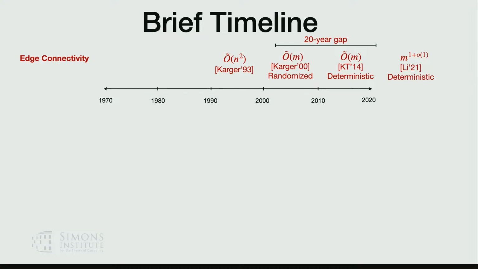For example, in edge connectivity, as Jason gave a survey already, we know how to do it randomized very long ago by Karger, and later there was also a way to de-randomize it totally, and very recently we even know how to de-randomize on weighted graphs.